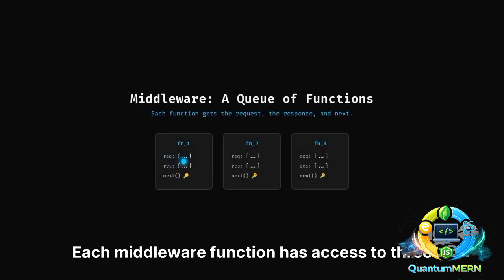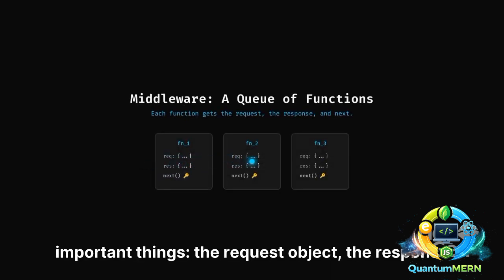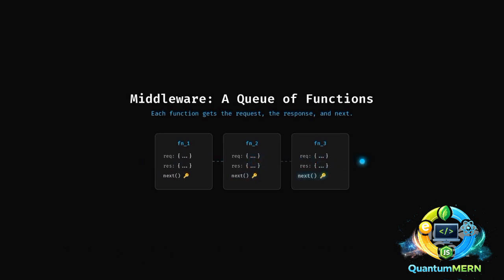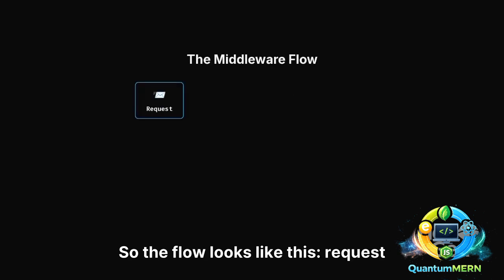Each middleware function has access to three important things: the request object, the response object, and a function called next. That next function is the key. It tells Express to move to the next middleware in the stack. So the flow looks like this.